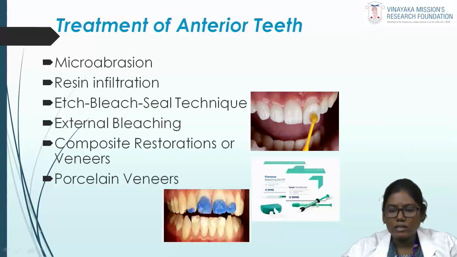Next, moving on to the treatment of anterior teeth. There are various treatment options available for the anterior teeth, that is MIH involving incisors. That includes microabrasion, resin infiltration technique, bleach and seal technique, external bleaching, and can also be carried out with veneering techniques or composite resin restorations and porcelain veneers.